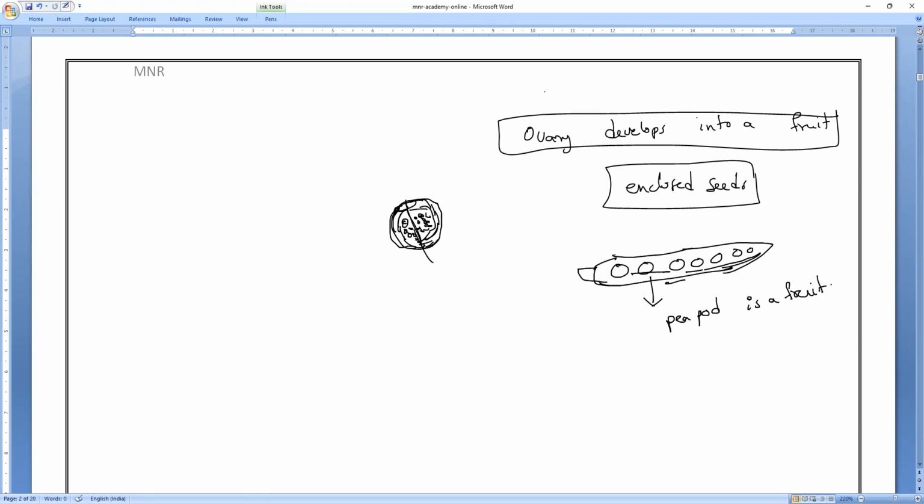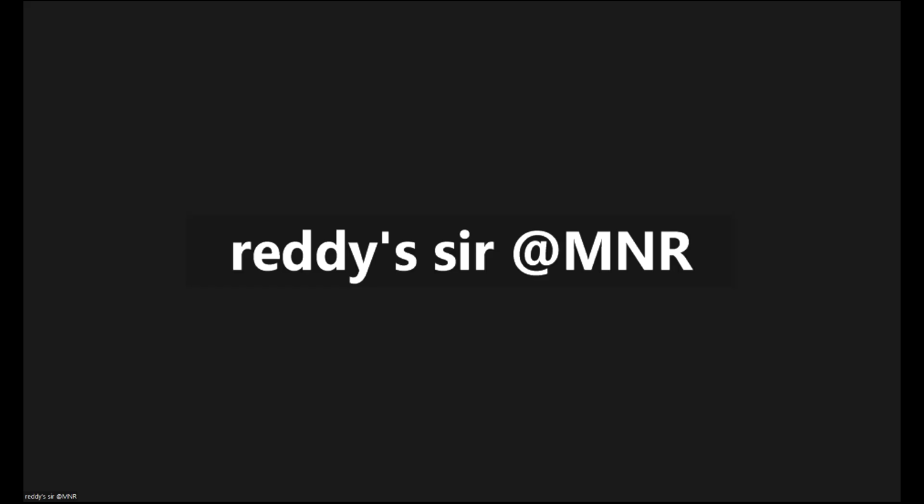How many of you have seen avocado? Avocado fruit, have you all seen? Have you seen the avocado fruit? Everyone. So in an avocado, if you have seen, there is only a single seed. The entire avocado fruit is growing to protect the single seed. A very big avocado, the seed you can see. So the seeds may be present.